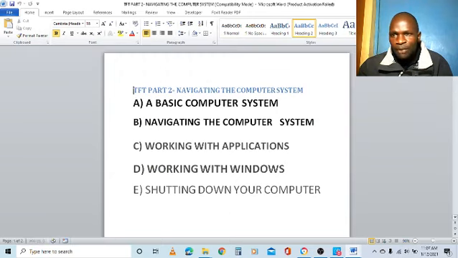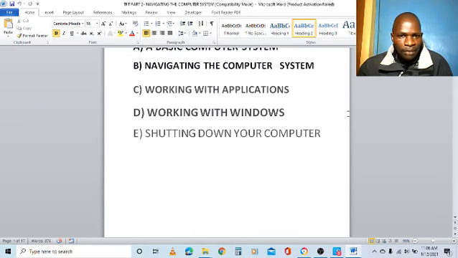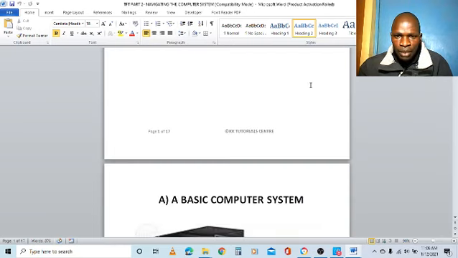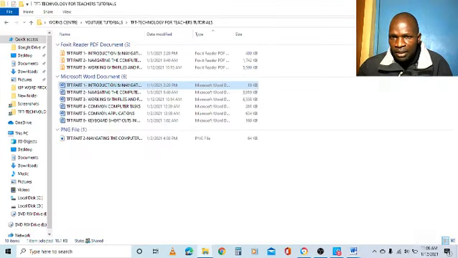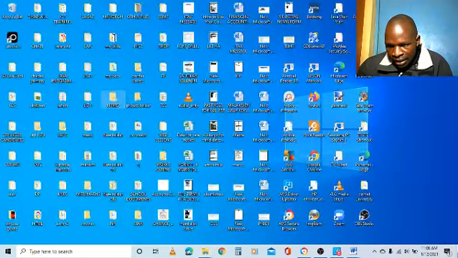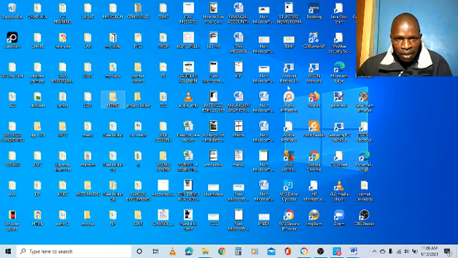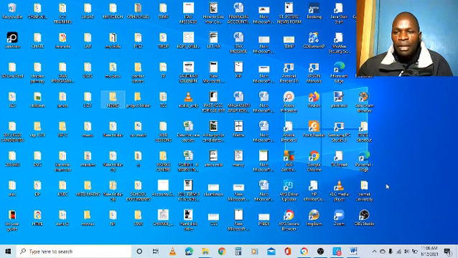I can go through that file to read what is in there. So that's the file of TFT part 2 tutorial that we had previously. So I want to minimize that to the desktop. I can minimize these windows, or I can go right here where the mouse is, and then click to hide all those, and then I am now in the desktop. So that's how to open a file or a folder. You can double click it, or you can open an app and then you go to it and choose the file there.